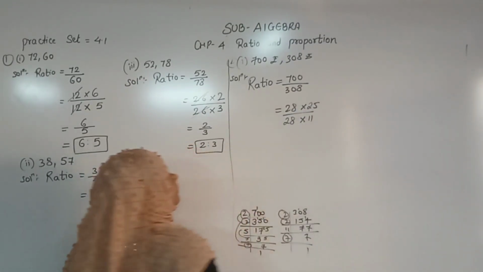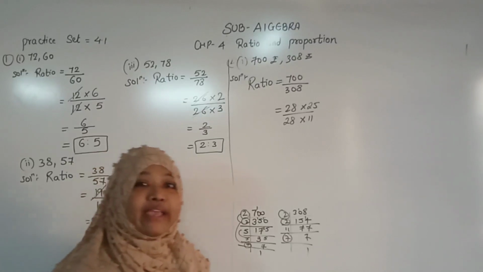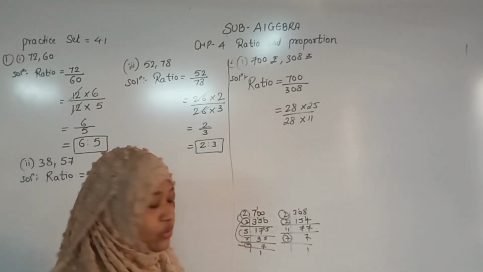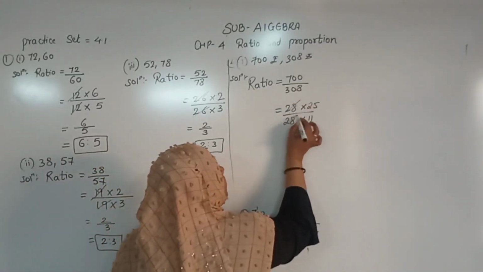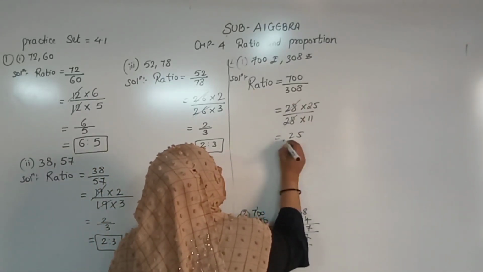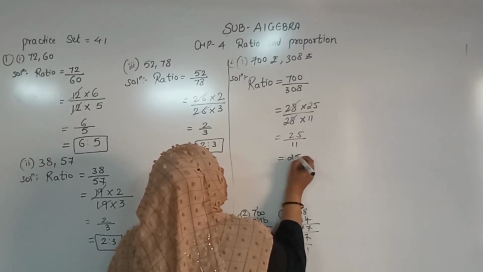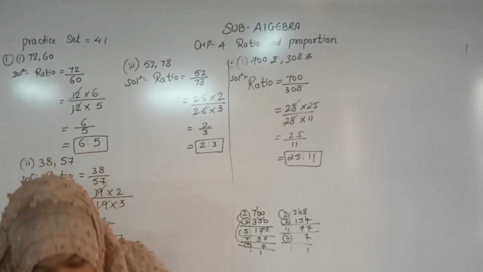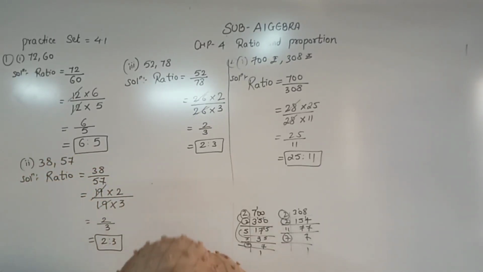11. See student, 28 into 25 is 700. 28 into 11 is 308. What we want to cancel? 28 can cancel. So what remains? 25 upon 11. So you can write it as 25 ratio 11. So this is called the reduced form. What do you call this? Reduced form. Understood? Yes?